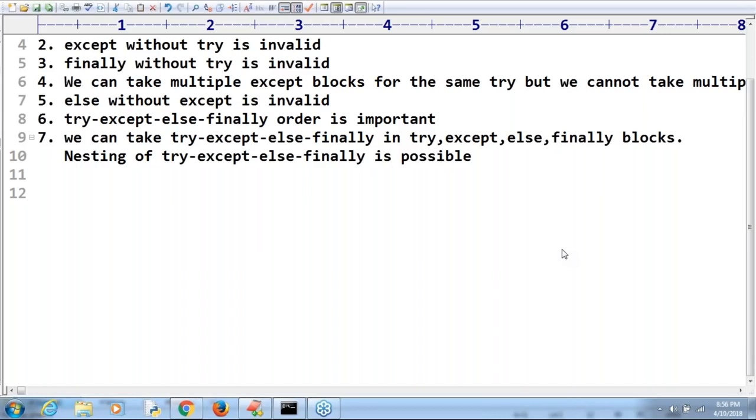Try, finally, except is invalid, because order is important, Rajesh. Next, the else block has to be with both try and except. Yes, whenever we are taking else, except must compulsorily be there. Whenever we are taking except, try must be there. Without try and except, you can't take an else block. Correct.